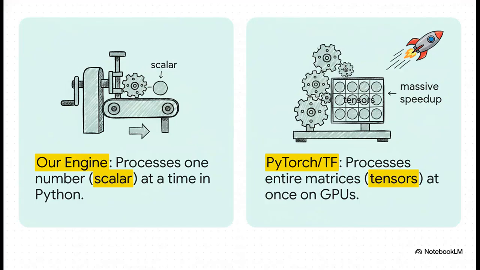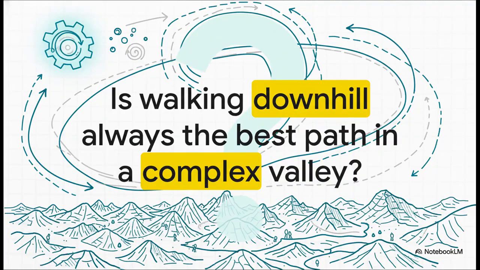So what's the biggest, most important next step? It's this idea of vectorization. Instead of processing one number at a time in a slow Python loop, production engines like PyTorch and TensorFlow process entire matrices or tensors of numbers all at once. They do this on specialized hardware like GPUs, and the speedup isn't just a little bit, it's a massive, game-changing difference. And that leaves us with one final provocative thought.